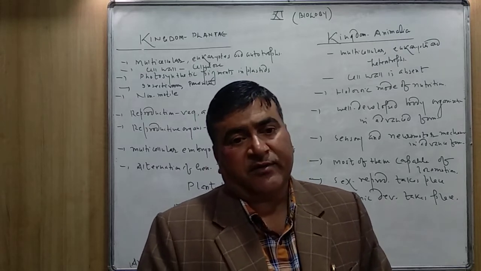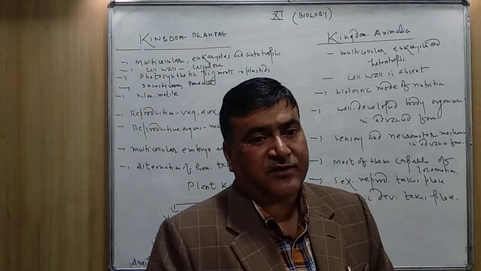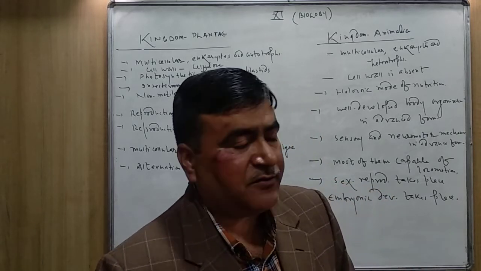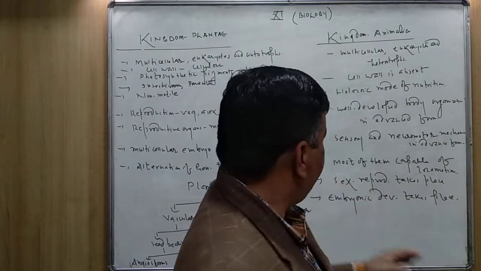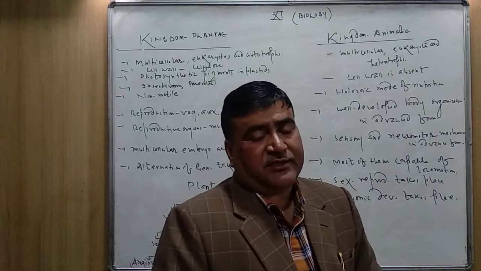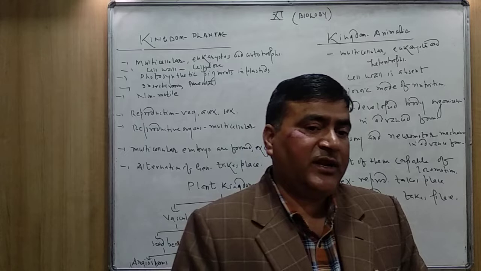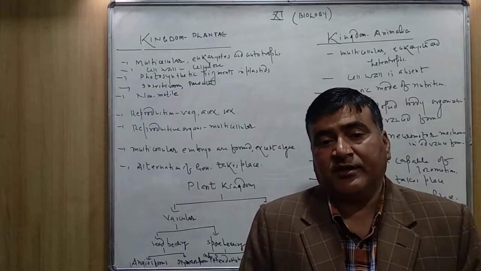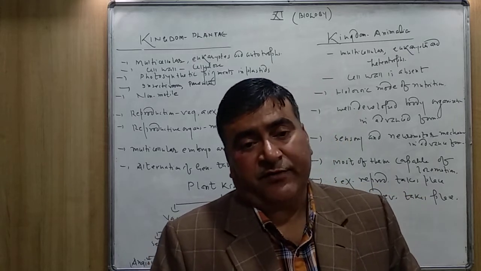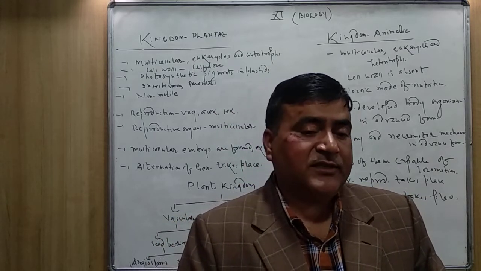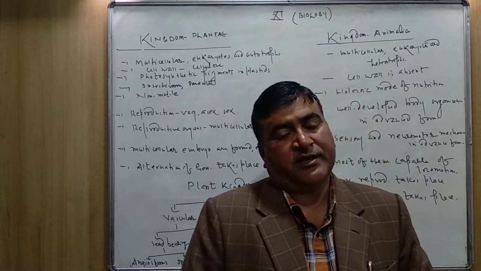These reproductive organs produce the gametes. Then gametes fuse together to form zygote. Then a multicellular embryo is formed, which gives rise to the young ones. Embryonic development takes place. I will teach you in detail in class 12th how the zygote develops into the embryo, then how the embryo forms the fetus, the young ones. So the whole embryonic development you have to study in detail in class 12th.